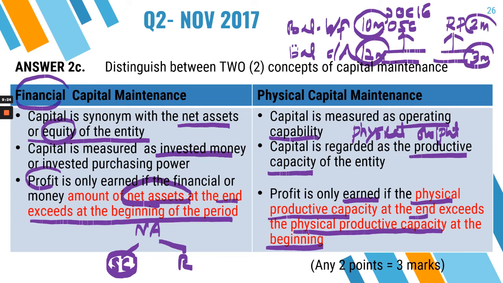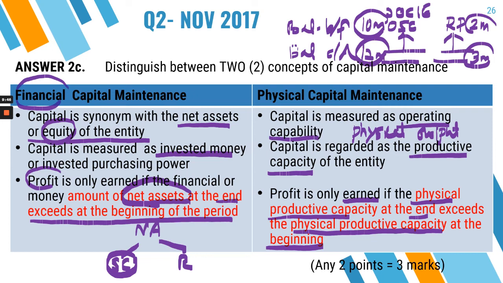For example, let's say having 10,000 units, you are able to produce, let's say, 15,000 products, right? With that capacity, maybe in the future, with the same capacity, you are going to be able to produce more.